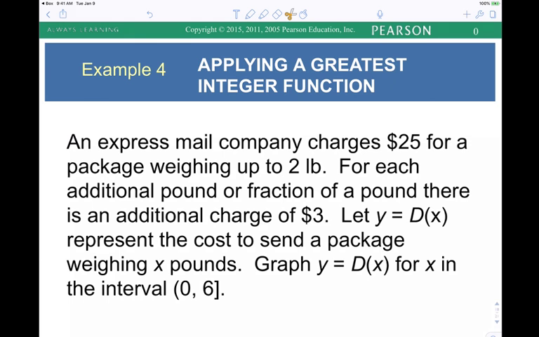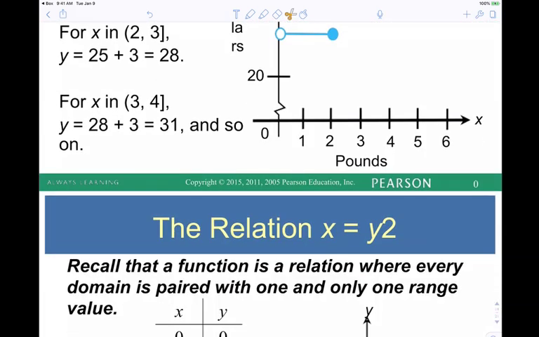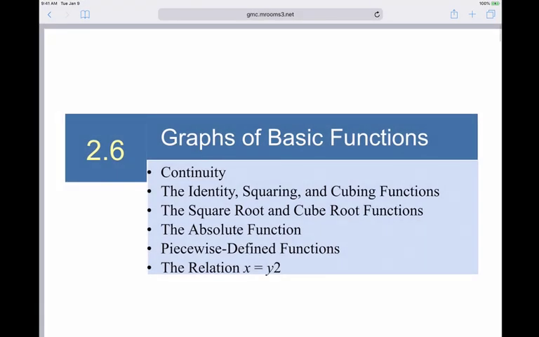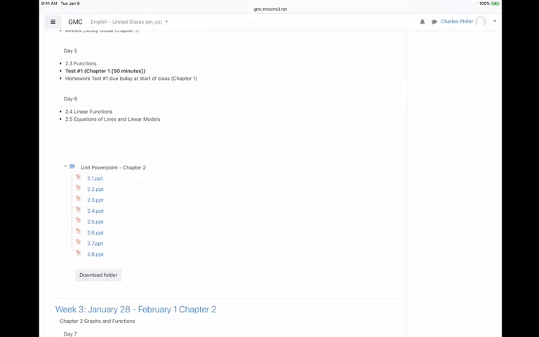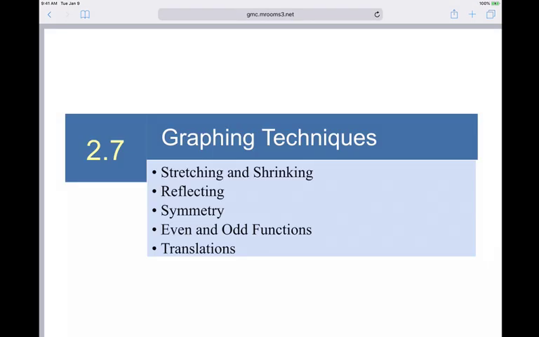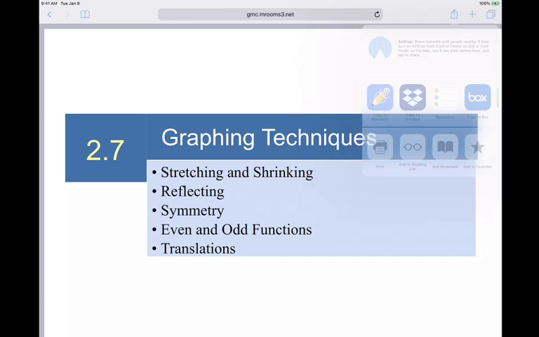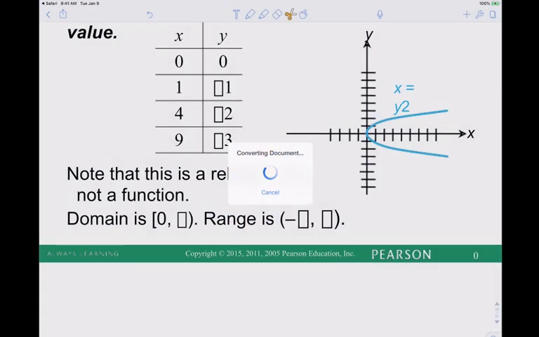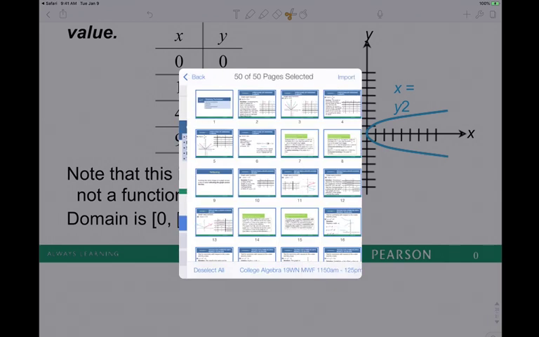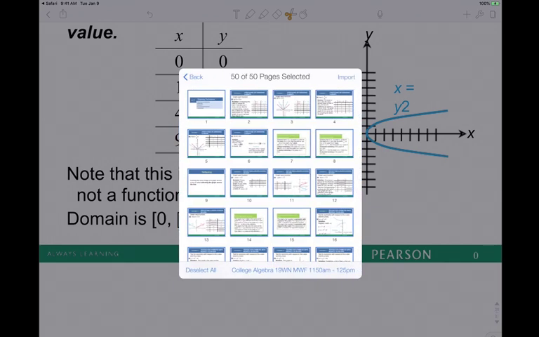So I think that concludes 2.6. Let's go ahead and take a look at 2.7. I'll go back to our Moodle page. 2.7 is here. Share, copy to Notability. I probably should create a new note. Yeah, let's just create a new note. It's a simple thing. That way it doesn't get overloaded.